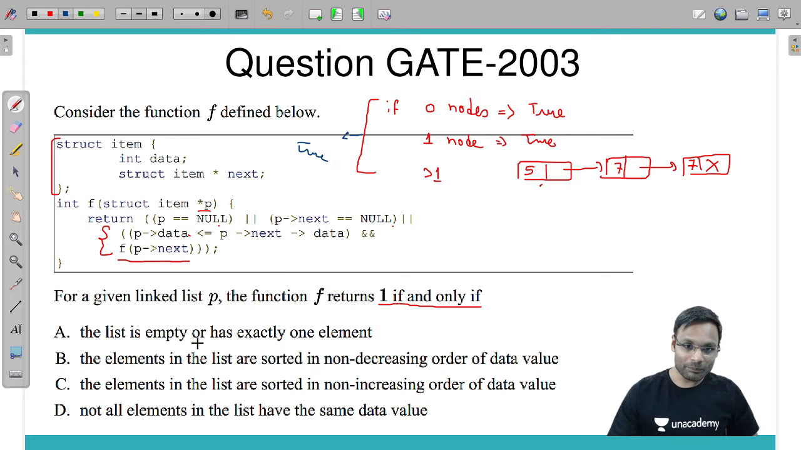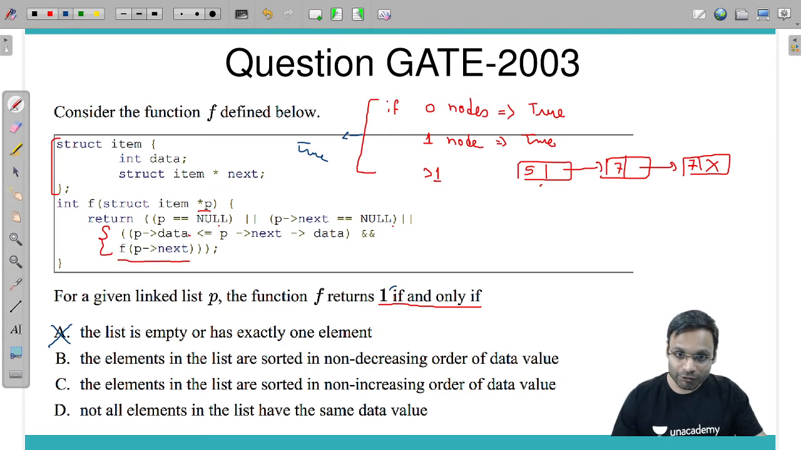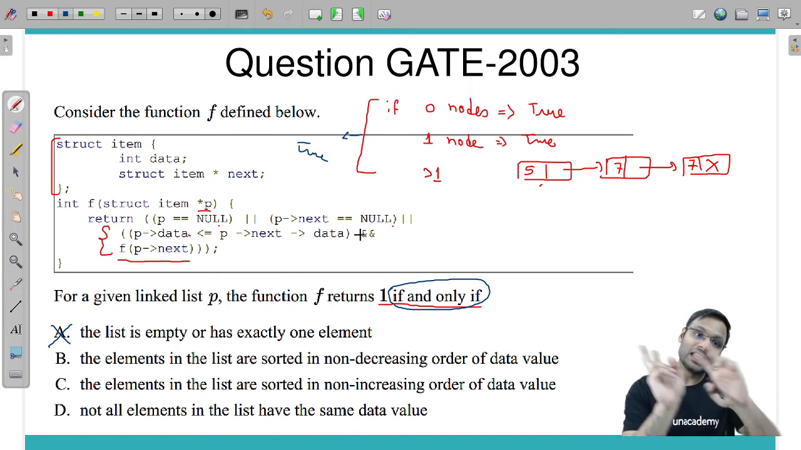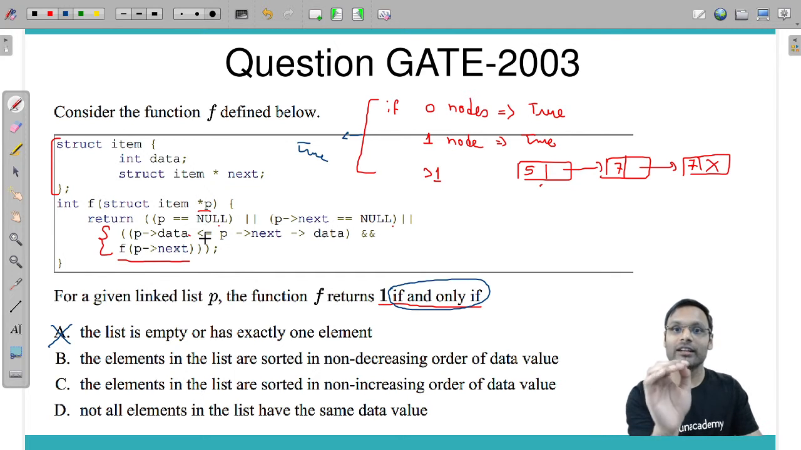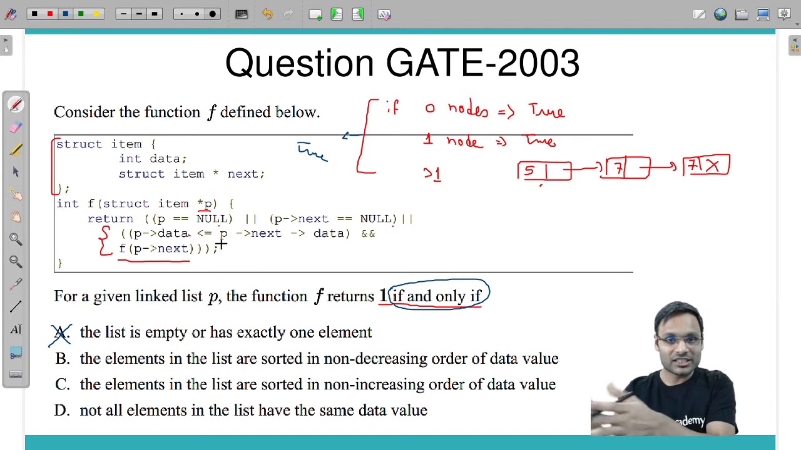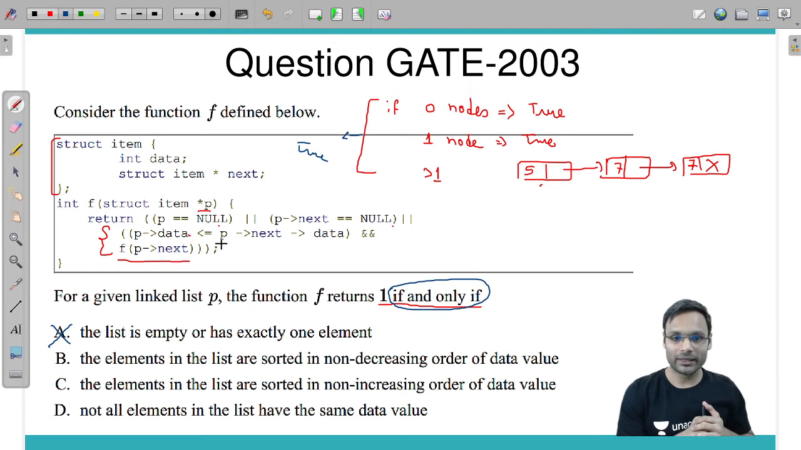So, the list is empty or has exactly only one element. Option A, I will say false. Why? Because it is not the case that only if you have 0 or 1 element, this function can give you true. If you have more than one item also, the list can give you true if it is arranged in such a way that the next item is greater or equal to the previous element.